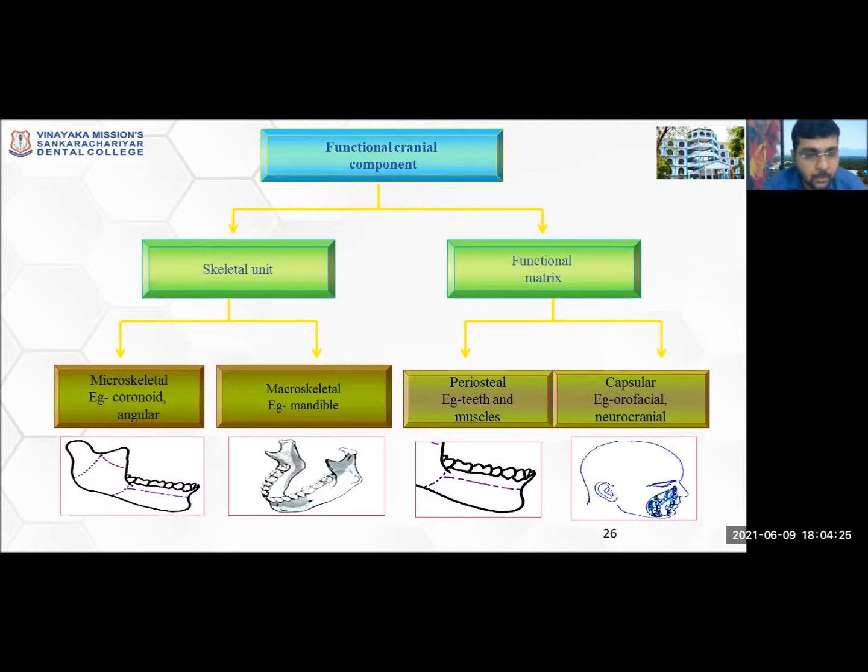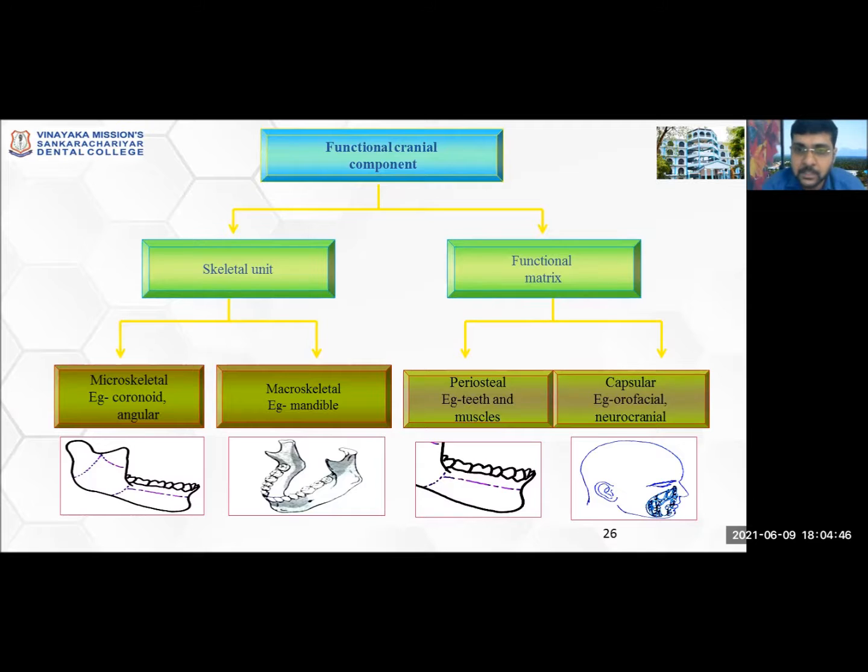So all those smaller parts, examples are the coronoid, the condyle, the body, the ramus, the alveolar segments, the symphysis, all these small parts combined together to form a bigger bone called the mandible, which is a macroskeleton. So the small microskeletal units combine to form a bigger macroskeleton. So that is an example.